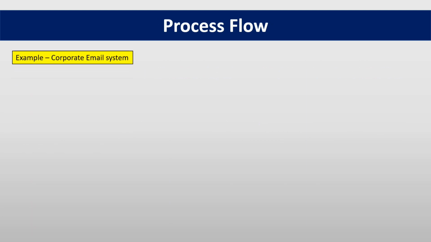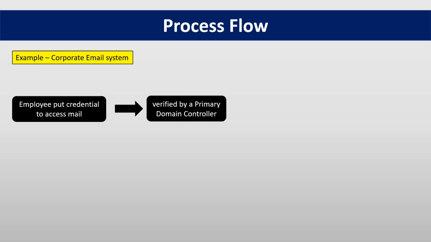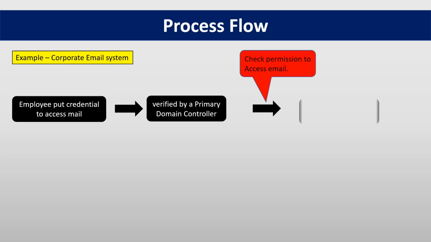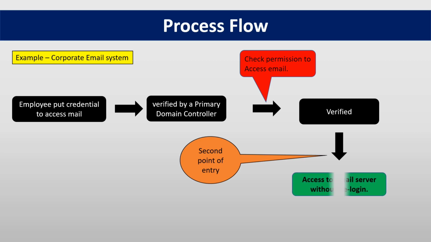Let's understand it by example. Suppose in our corporate email system, to access email, an employee puts in credentials which are then verified by a primary domain controller, and access is only granted if the user has permissions to access the email server. And once it is verified by the primary domain controller, then access is granted to the appropriate email server without the need to re-log in again.